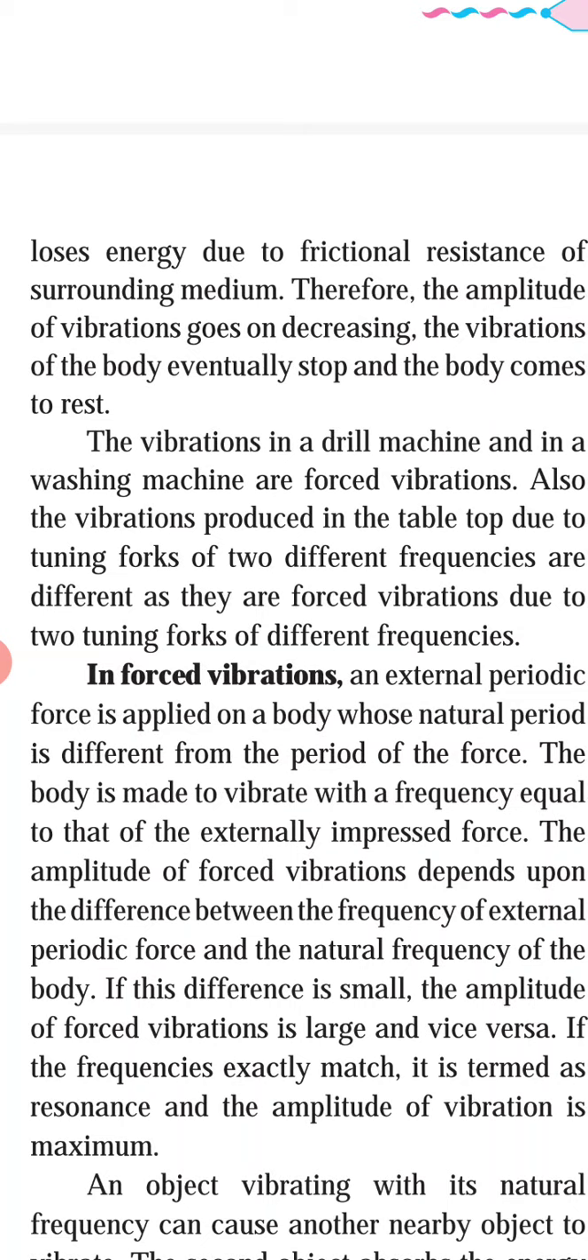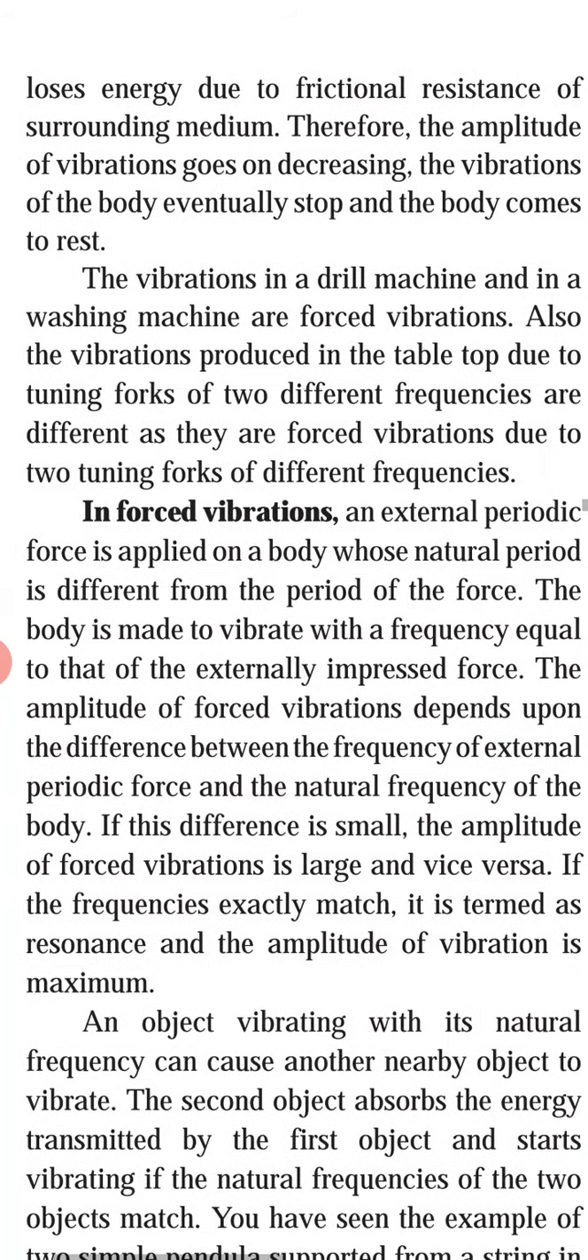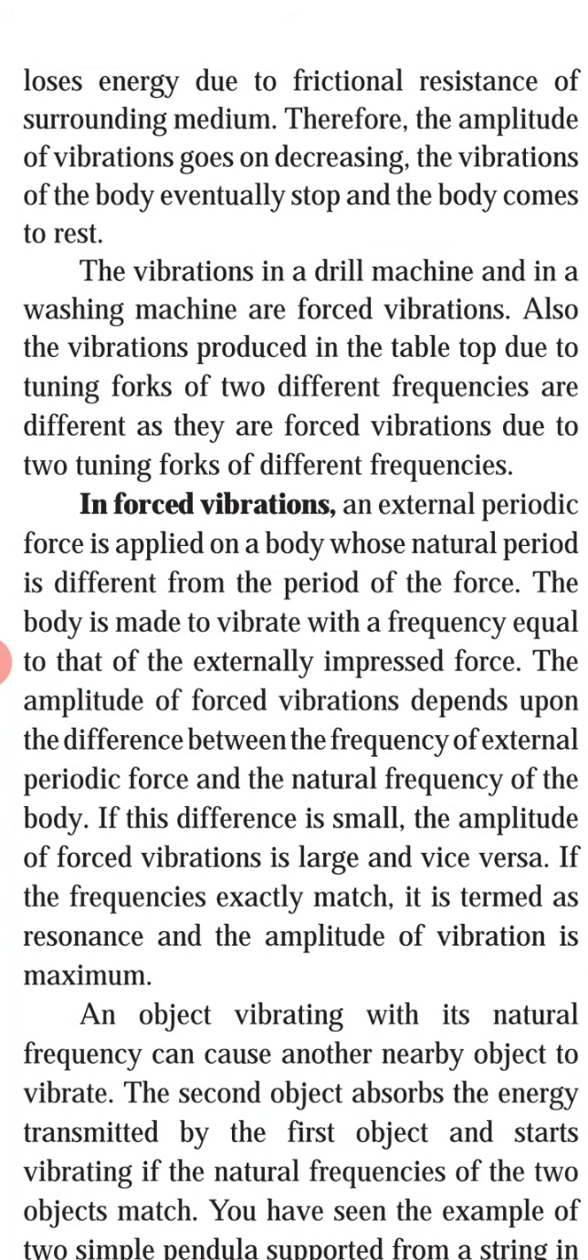Now next part is forced vibration, in which there is an external force. In forced vibration, an external periodic force is applied on the body whose natural period is different from the period of the force. The body is made to vibrate with a frequency equal to that of the externally impressed force. The amplitude of forced vibrations depends upon the difference between the frequency of the external periodic force and the natural frequency of the body. If this difference is small, the amplitude of forced vibration is large and vice versa. If the frequencies exactly match, it is termed as resonance and the amplitude of vibration is maximum.